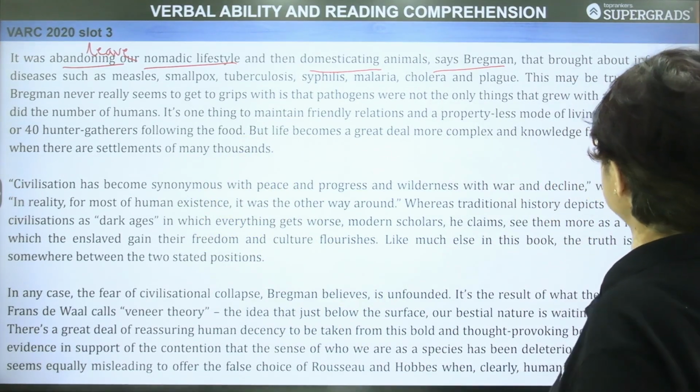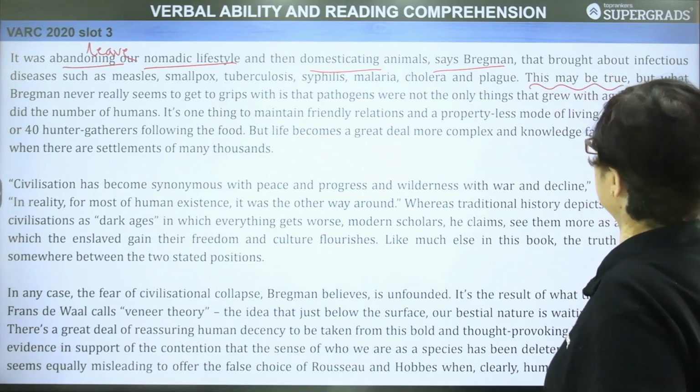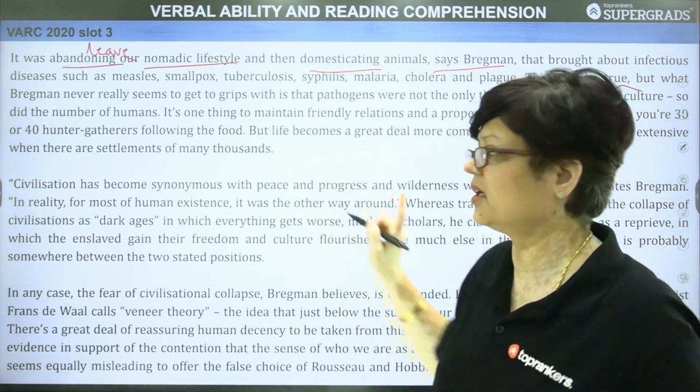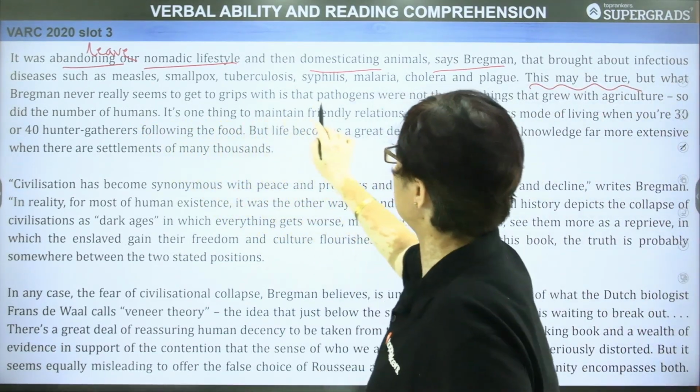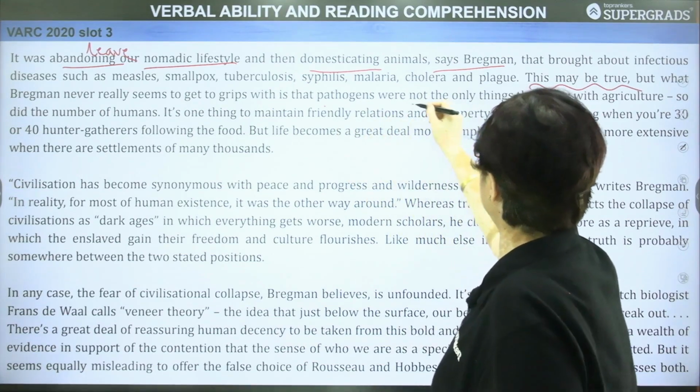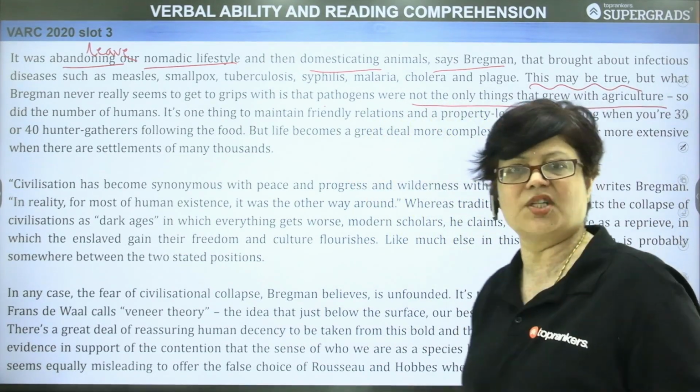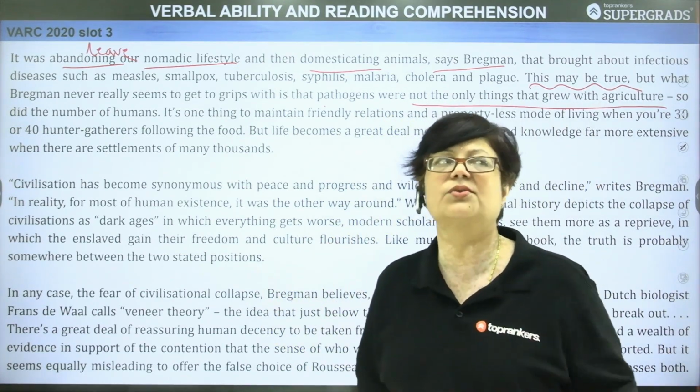ठीक है, दिस मे बी ट्रू, दिस मे बी ट्रू. ये कौन कह रहा है? दिस इज द व्यू ऑफ द ऑथर. But what Bregman never really seems to get to grips with is that pathogens were not the only things that grew with agriculture. ये किसके views हैं? These are the views of the author.